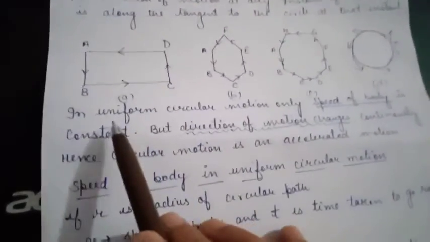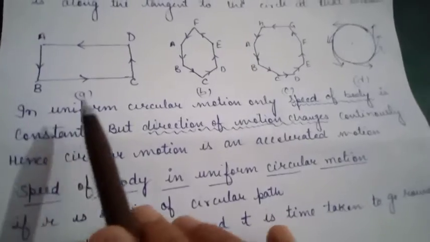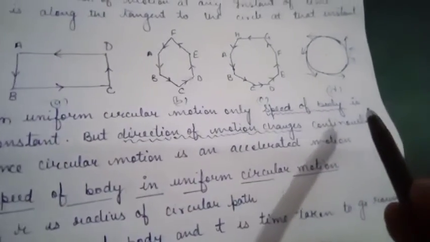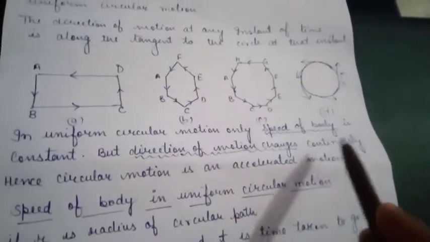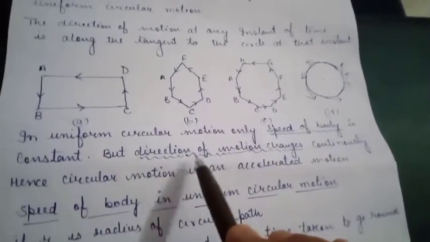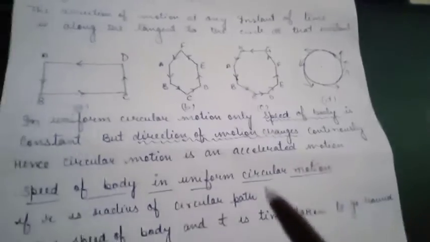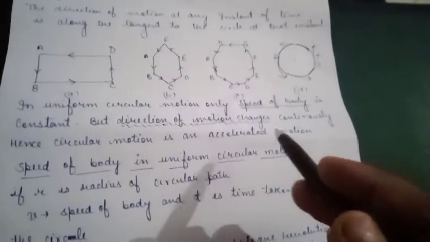So we can say that in uniform circular motion, only the speed of the body remains constant. The direction of motion changes continuously.